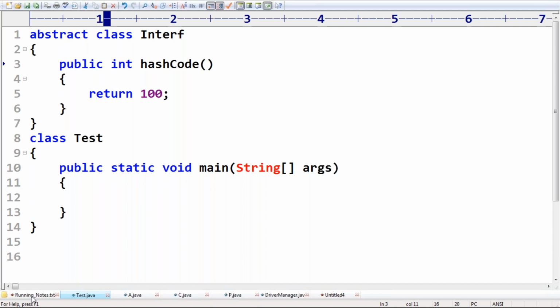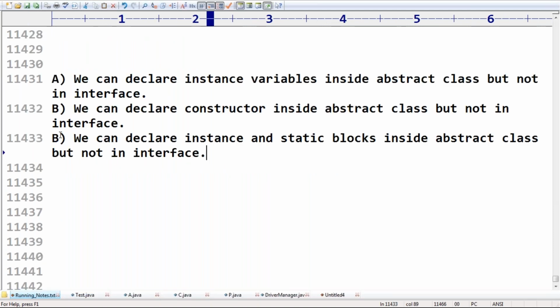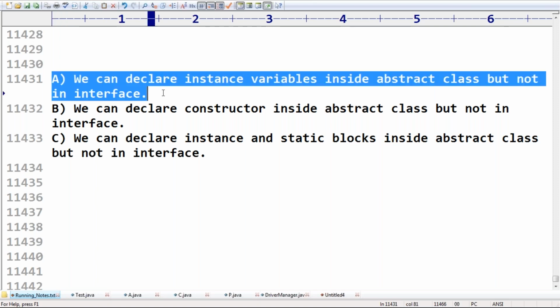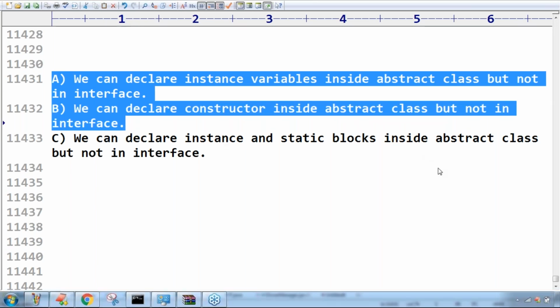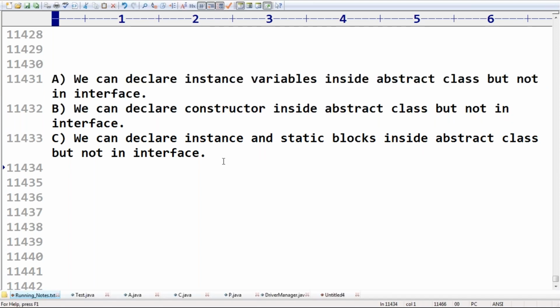Now just observe that. We can declare instance variables inside an abstract class, but not in an interface. We can declare a constructor in an abstract class, but not in an interface. We can declare instance and static blocks inside an abstract class, but not in an interface.